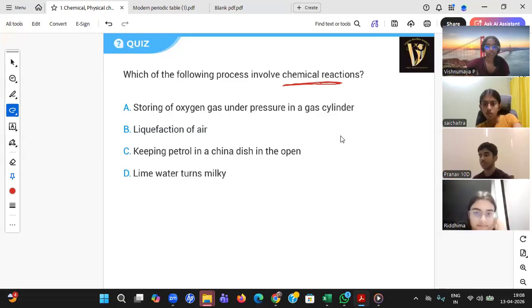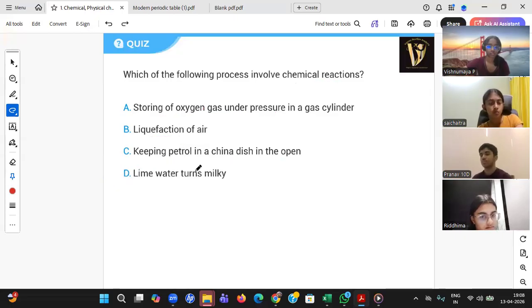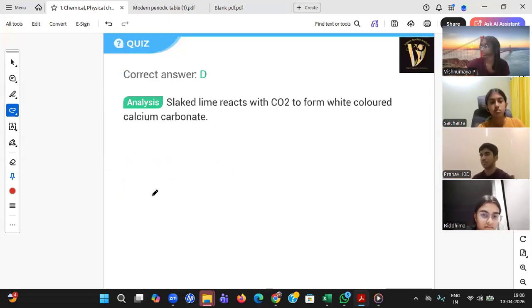Ridhima, right. Everybody right answer. Liquefaction of air, air is still air. Storing of oxygen gas under pressure, oxygen is still oxygen. Keeping petrol in a China dish, petrol will change state from liquid to gas, but again it's petrol. So no new compound, or simply you can say there is a color change here. Color change is the presence of chemical change.